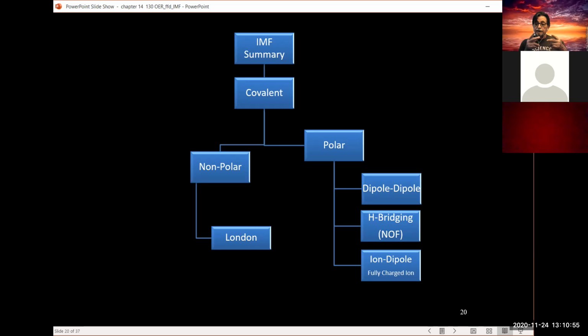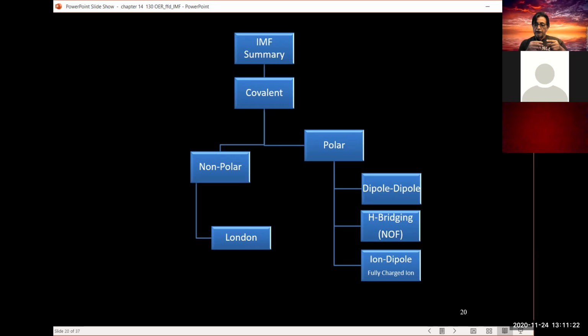Now, where they differ is only a select few, in that those polar covalent compounds that have hydrogen bonded to nitrogen, oxygen, or fluorine, in this case fluoride, then those three elements bonded to hydrogen have what is called hydrogen bridging, which is much stronger than the dipole-dipole interaction.